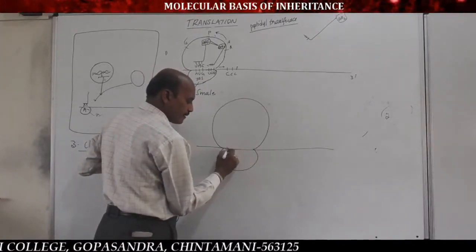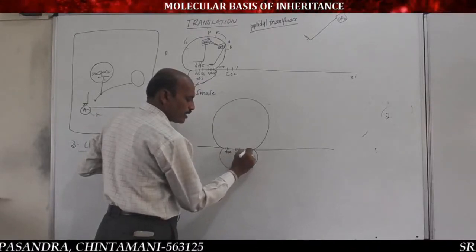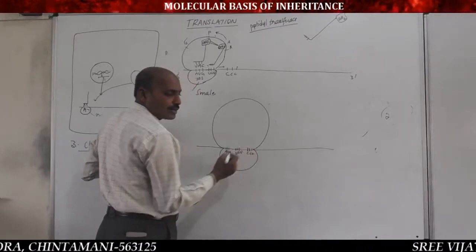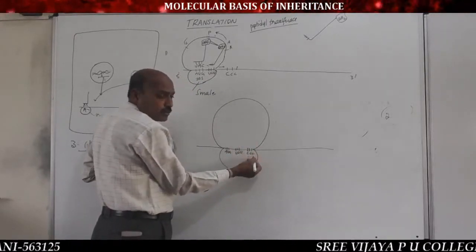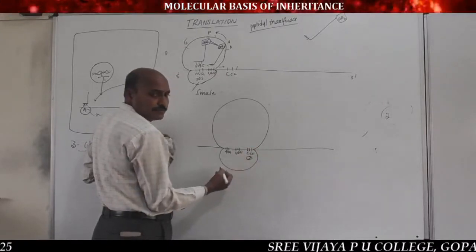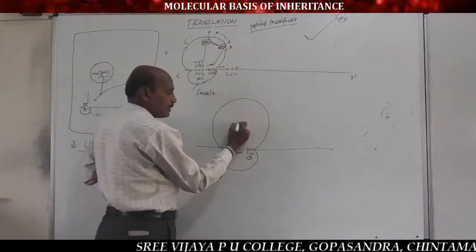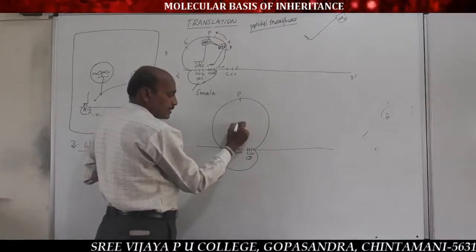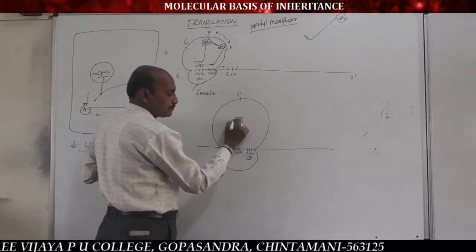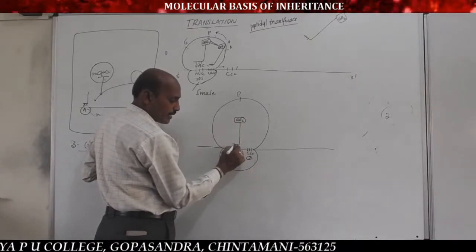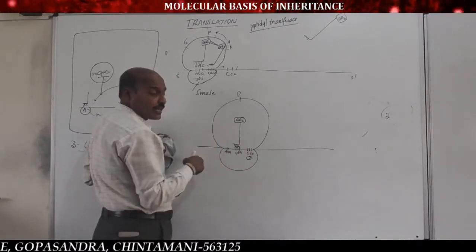See, AUG codon, UUU codon, CCC third codon. So whenever the ribosome moves to the third codon, the second tRNA goes from the A site to the P site. Here in the P site is the second amino acid tRNA with AAA anticodon.